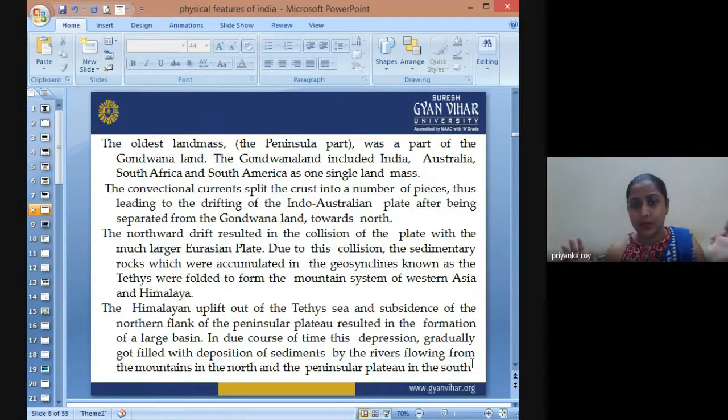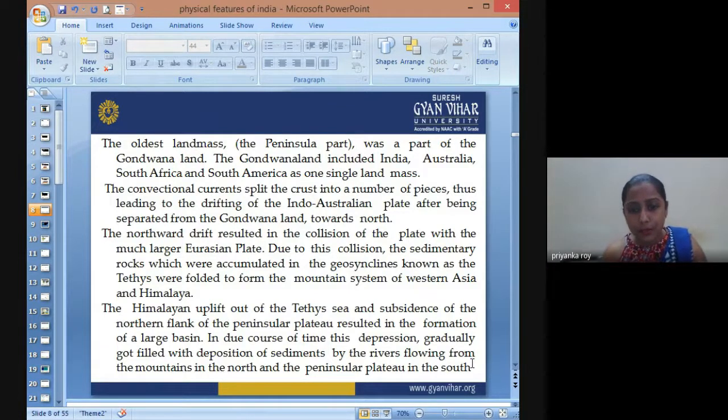In Southwestern Asia, the mountain system came up as the Himalayas. The Himalayas uplifted out of the Tethys Sea. So the Tethys Sea was uplifted in this process, and the subsidence of the north flank of the peninsular plateau resulted in the formation of a larger basin. In due course of time, the depression gradually got filled with the deposition of sediments.